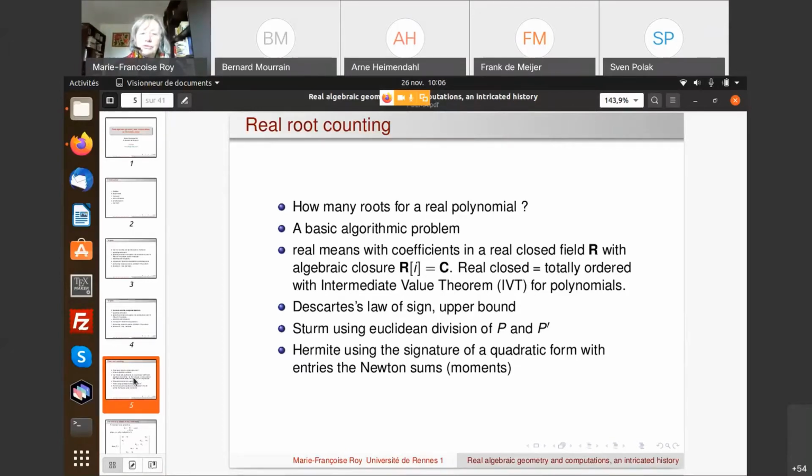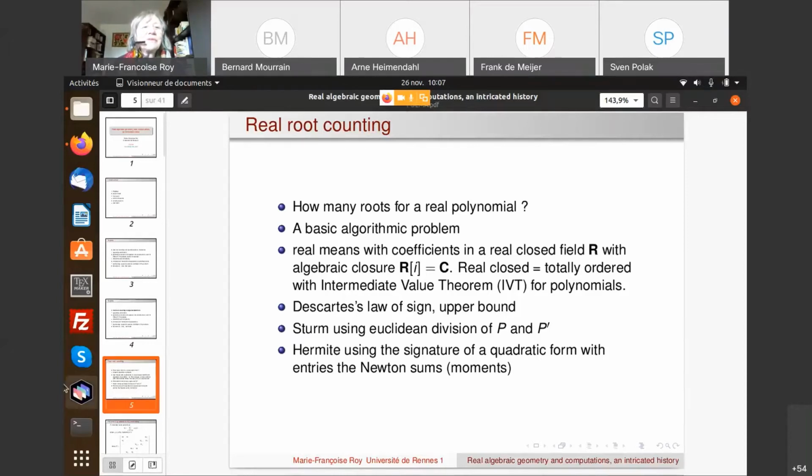And the one I want to explain more today is the Hermite quadratic form. So it is using a signature of a quadratic form with entries the Newton sums, which are some moments. So Hermite's result was a little after Sturm, but already in say the first half of the 19th century. Descartes is of course much before.